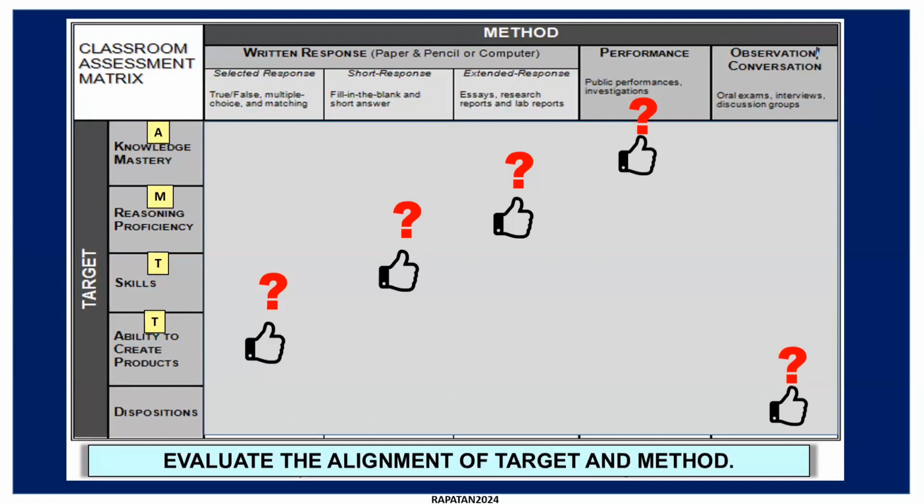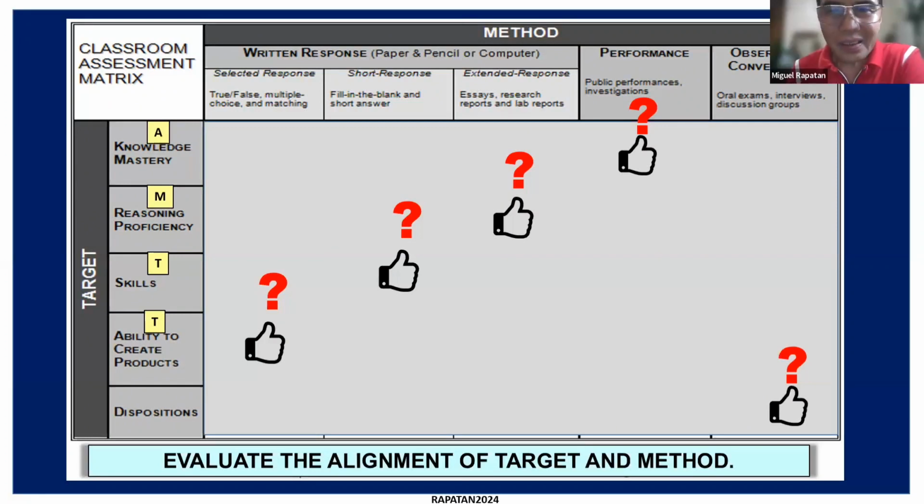Skills po, it can also be in the performance po. Okay, because what is performance involved in relation to these targets? The ability of the students to perform and to apply what they have learned po.